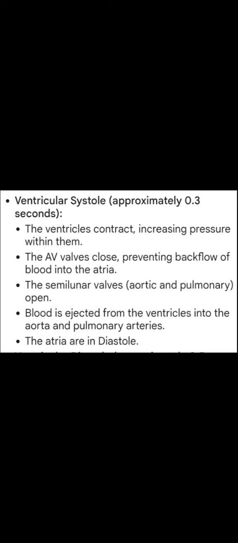Ventricular systole, approximately 0.3 seconds. The ventricles contract, increasing pressure within them. The AV valves close, preventing backflow of blood into the atria. The semilunar valves, aortic and pulmonary, open. Blood is ejected from the ventricles into the aorta and pulmonary arteries. The atria are in diastole.